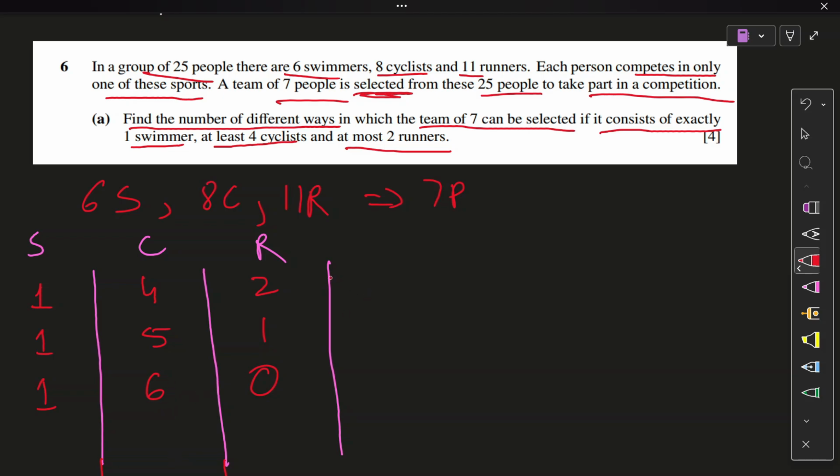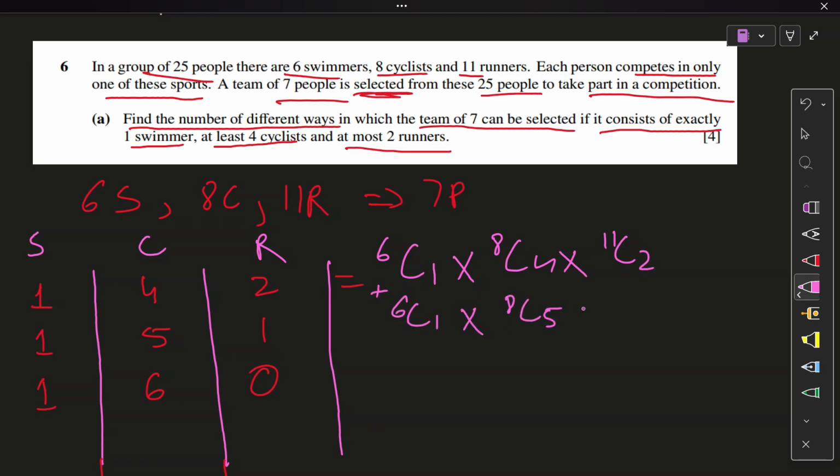I don't think so. Let's do the calculation, and if I think of something, I'll add it. So it's going to be 6C1 for the swimmers. For the cyclists, it's going to be 8C4, and lastly for the runners, it's going to be 11C2. Plus the second case, again 6C1 into 8C5 into 11C1. Moving on to the final case, 6C1.